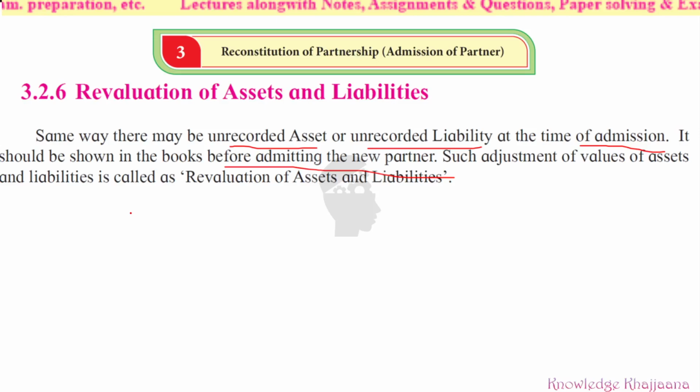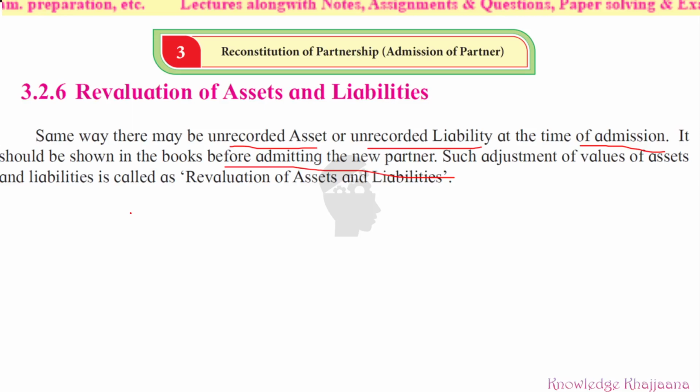Whatever is given in the books of account in the balance sheet, there can be some adjustments also. So where do we have to record those adjustments? In a new book. That book is called revaluation of assets and liabilities, because the assets and liabilities are revalued. I hope your concept is clear now.